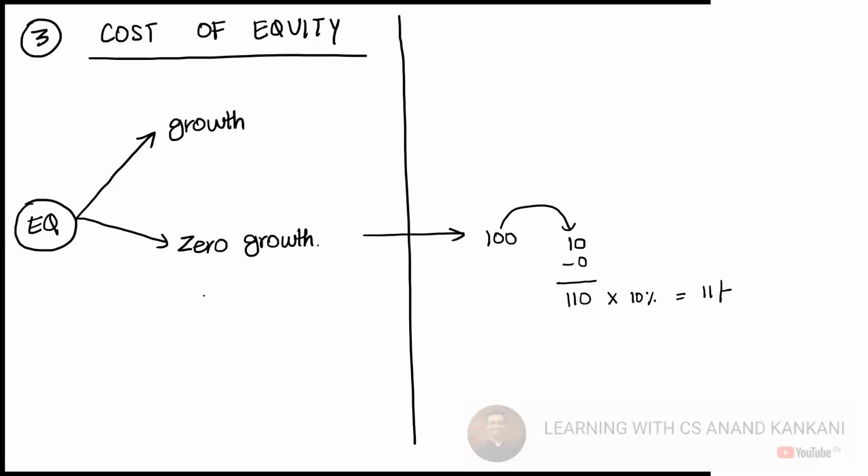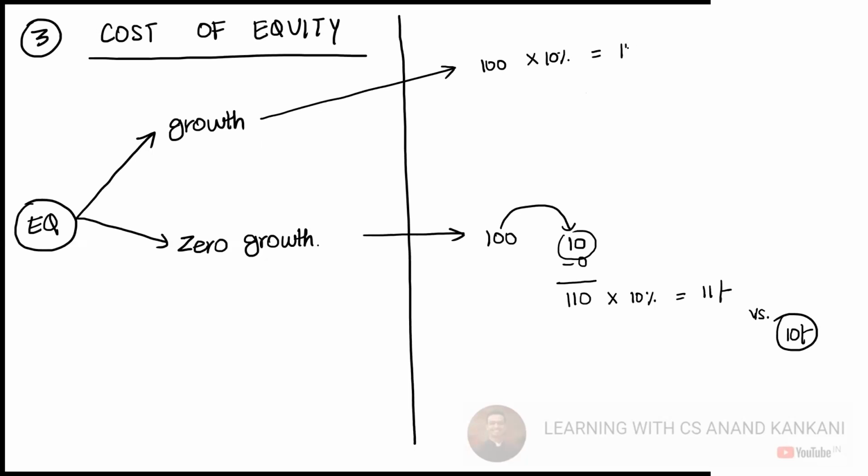But when I say zero growth, this means even if this 10 rupees is retained by the company, next year the company is going to earn 10 rupees only. There will be no return on this retained earning. But when I say growth, this means on 100 rupees you get a return of 10%.